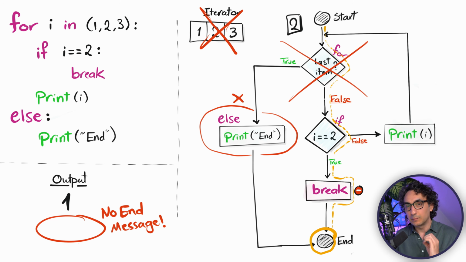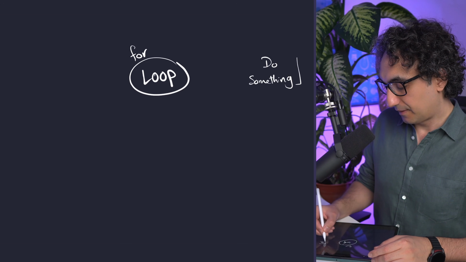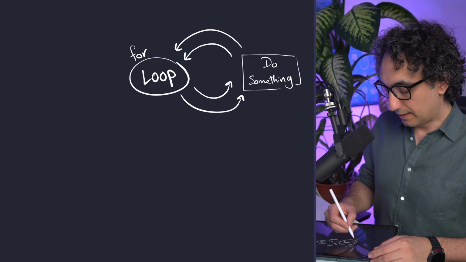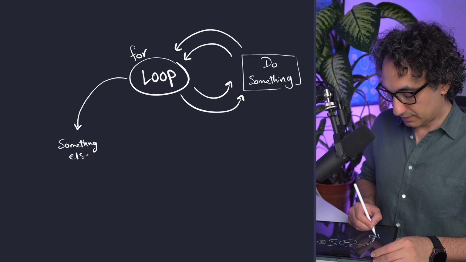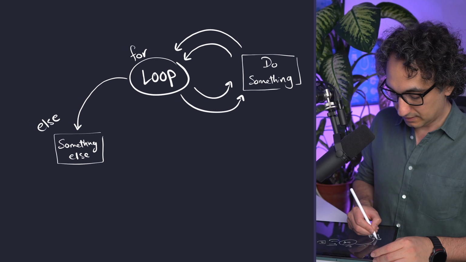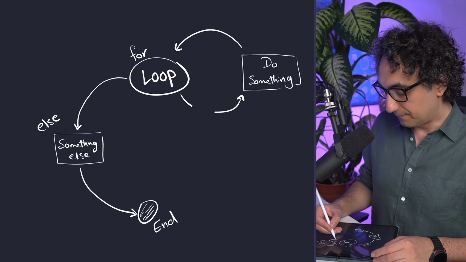And this is exactly why we need the else statement. We use it as an indicator to understand whether we iterated through all the items or we encountered an interruption. So as you can see, the break and the else statements work together to define this logic. So actually it looks like this. We have a for loop, and we want to repeat something over and over until the loop is finished. And once the loop is completely successful, we do something else using the else statement and then go straight to the end. So this is the normal flow if everything goes okay.